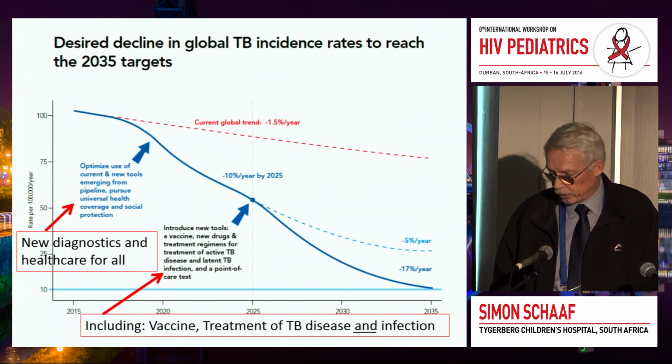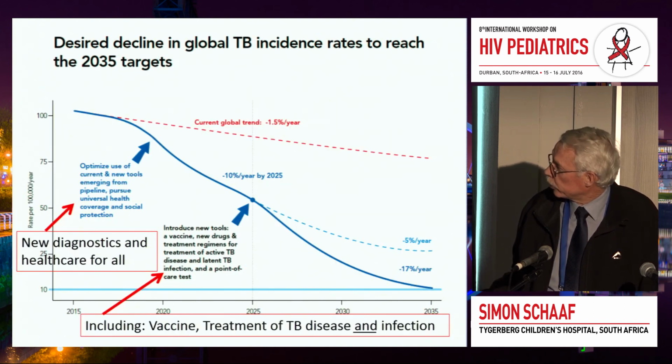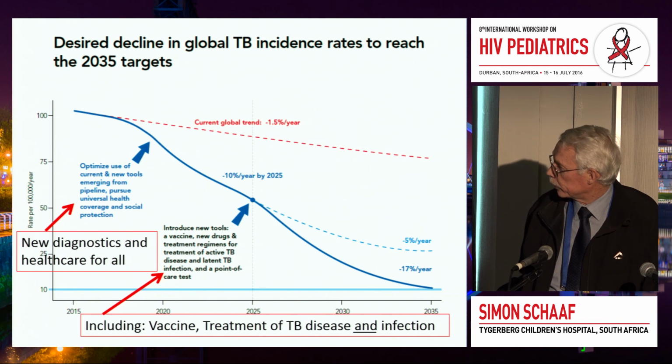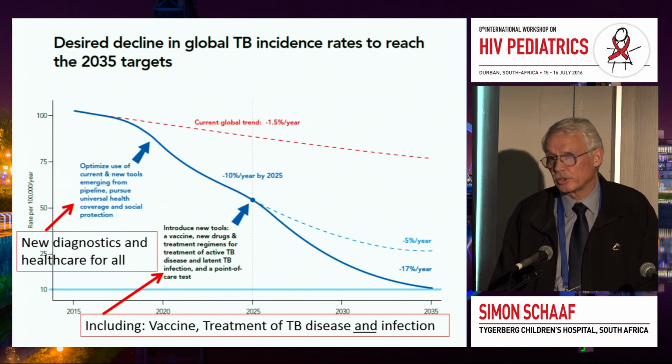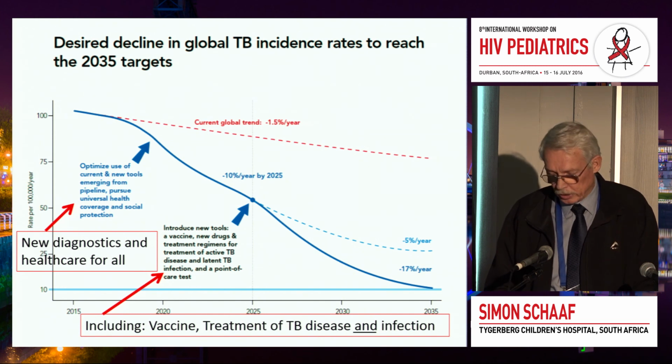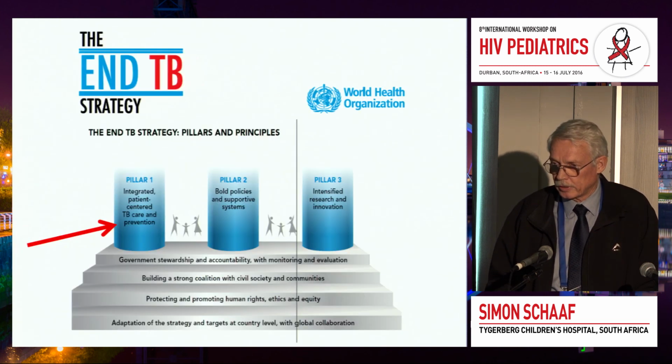And this is what I mean, that you have to treat, but you also have to have other measures to actually get it down to very low TB rates by 2035. So if we don't treat infection, we're not going to win. And that's not only for drug-susceptible TB, it's also for MDR TB. So that is what we need to address.